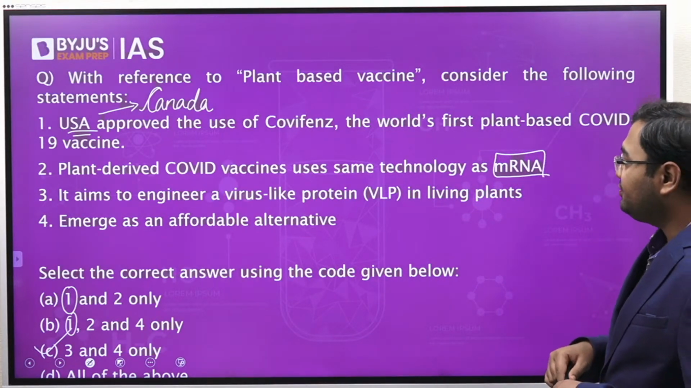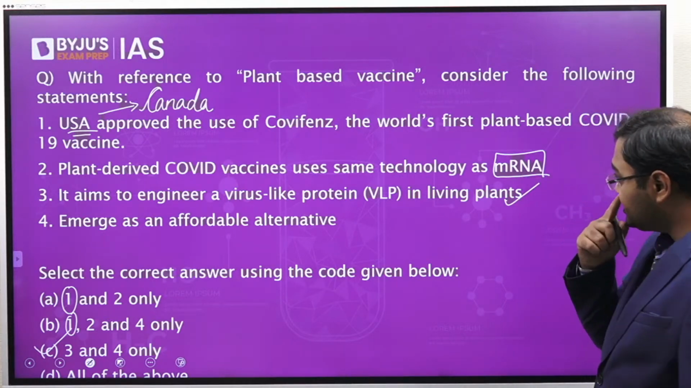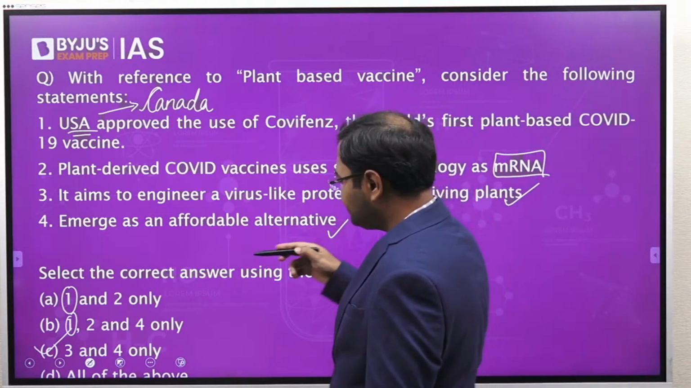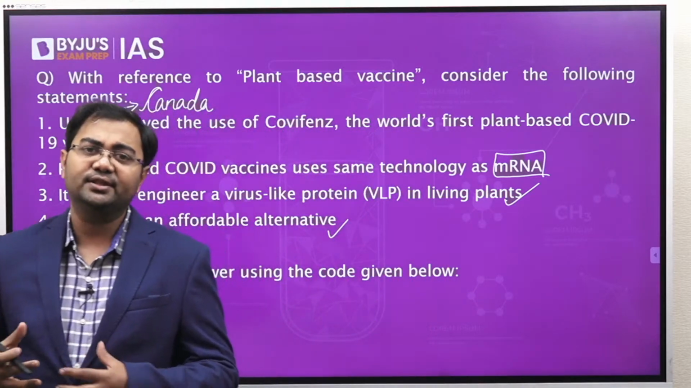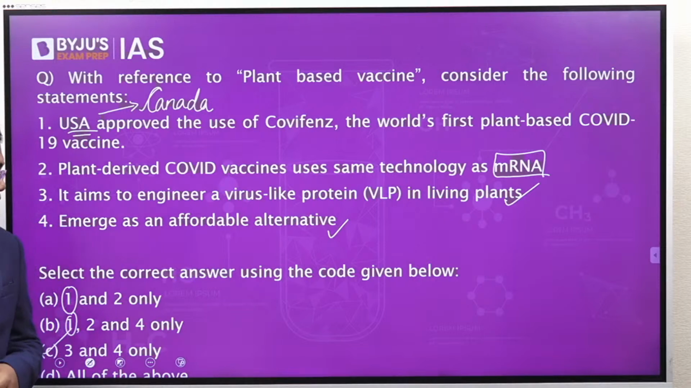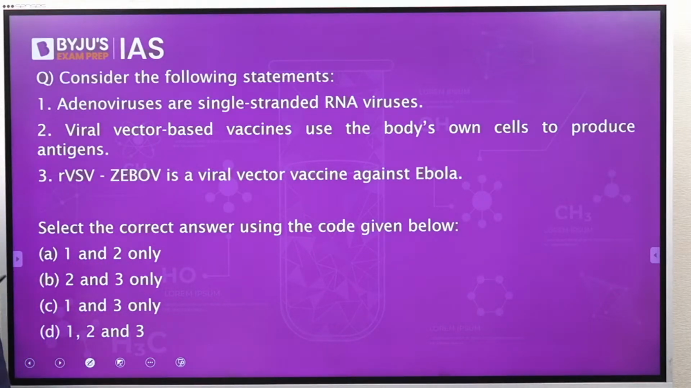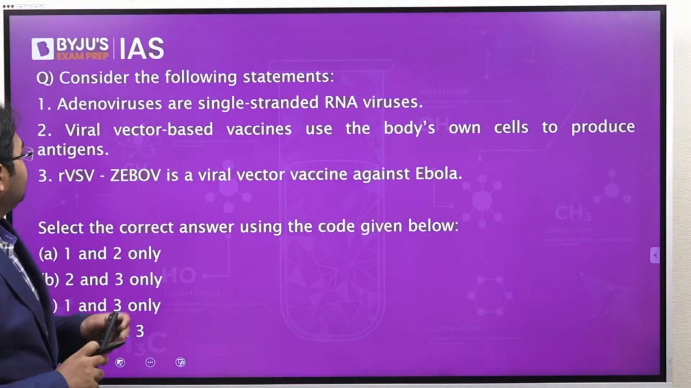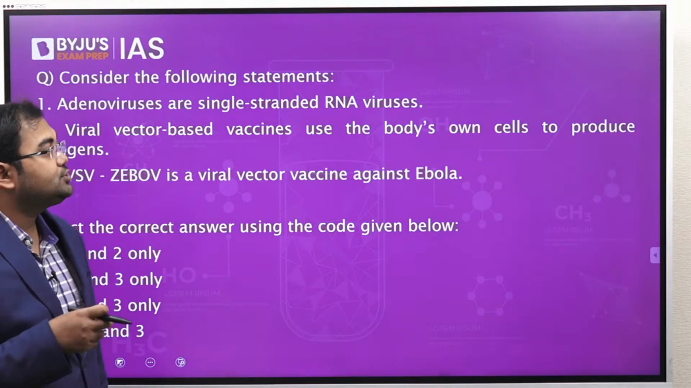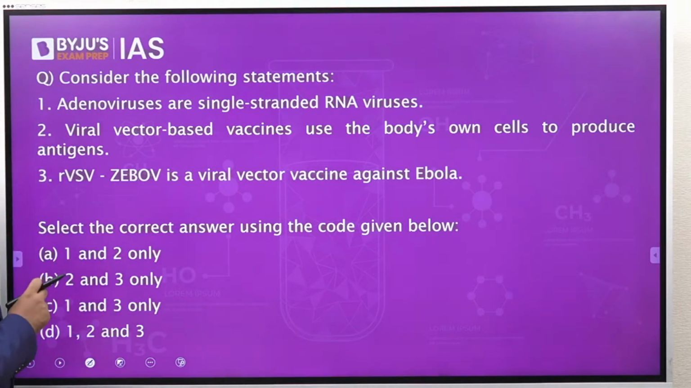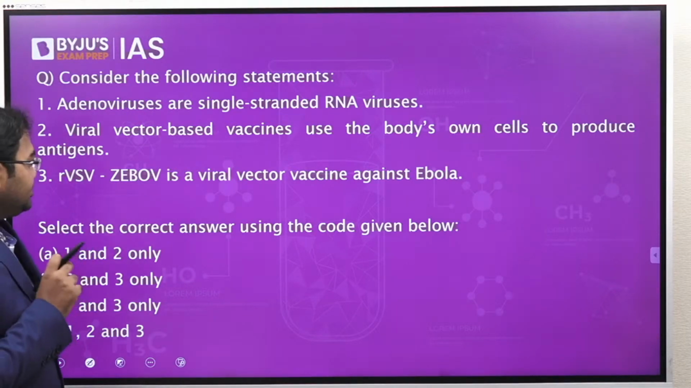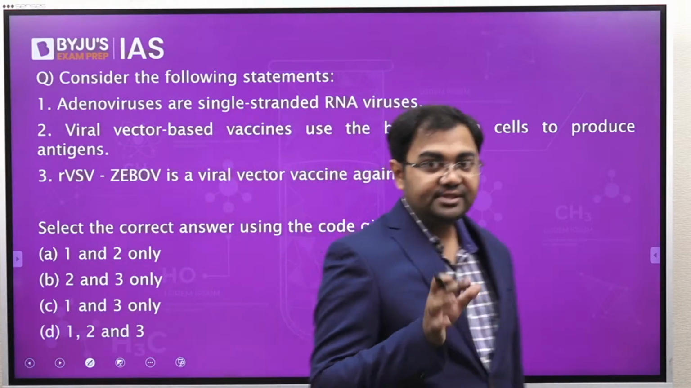It aims to engineer a virus-like protein in living plants. This is correct, and they emerge as an affordable alternative is basically because of which the world in general is also considering these vaccines. So statements number 3 and 4 given here, both are correct. Moving on, the next question. Consider the following statements. Adenoviruses are single-stranded RNA virus. Viral vector-based vaccines use the body's own cells to produce antigens, and rVSV-ZEBOV is a viral vector vaccine against Ebola.